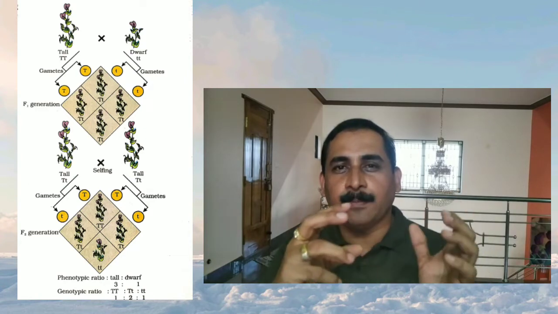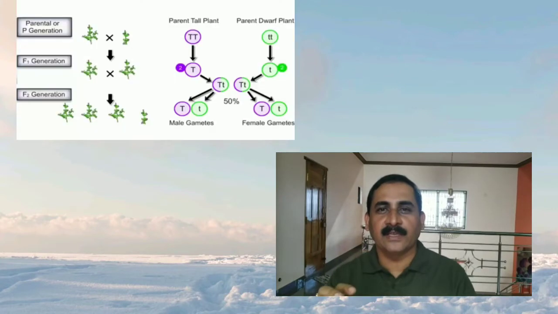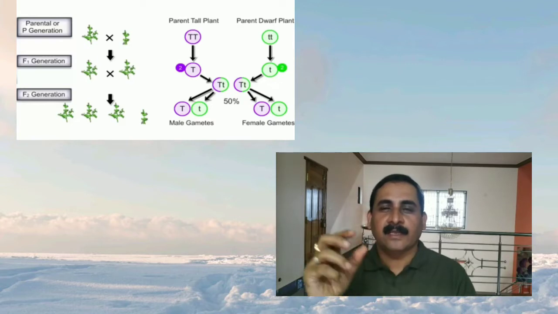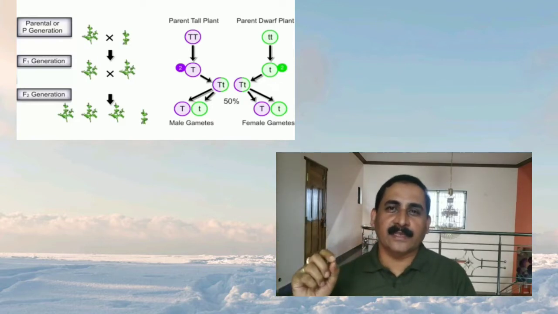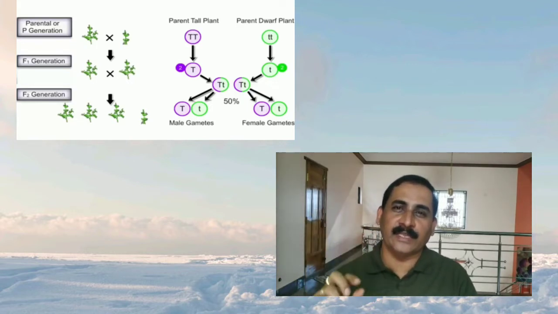When the tall plant produces gametes, all gametes receive the factor for tall, that is a single capital T. The dwarf plant produces gametes, and all gametes receive the factor for dwarfness, that is small t.